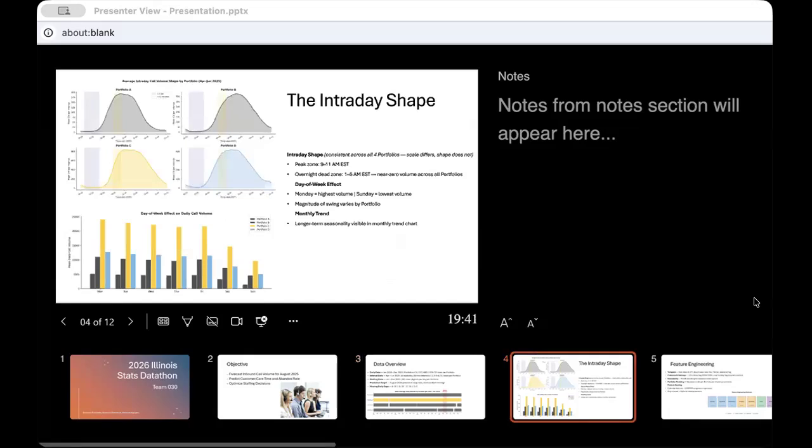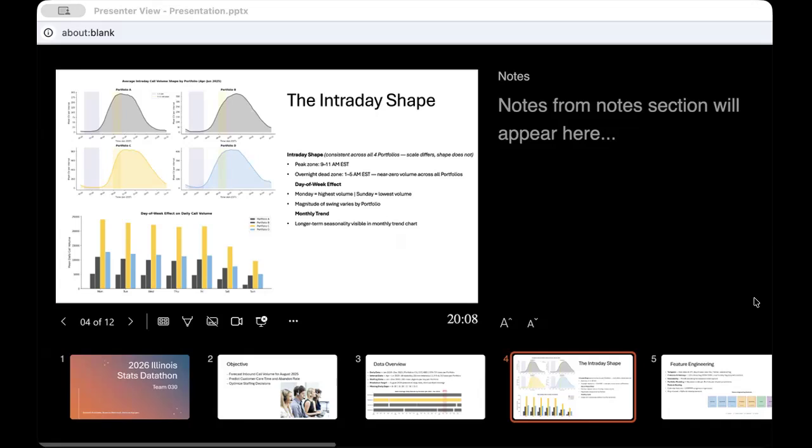2 patterns drive everything in this problem. First, the intraday curve. Call volume is not distributed evenly across the day. There is a consistent shape, near zero overnight from 1 to 5 a.m., then a ramp up that peaks mid morning through early afternoon. This shape is remarkably stable across all 4 clients. The scale changes, but the curve does not. This is what makes interval level forecasting hard. You are not predicting one number per day, you are predicting a shape with 48 values.